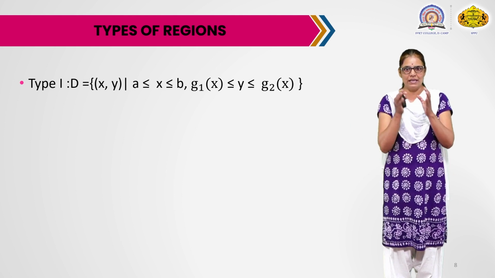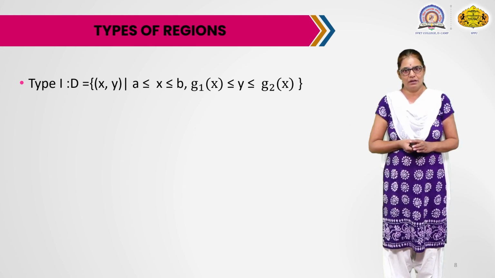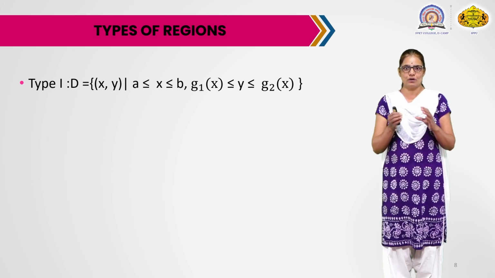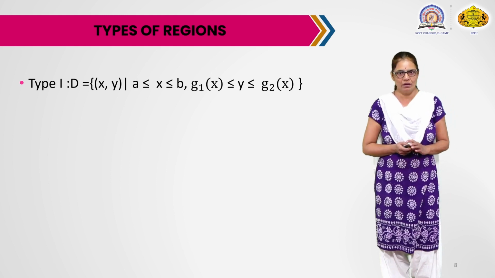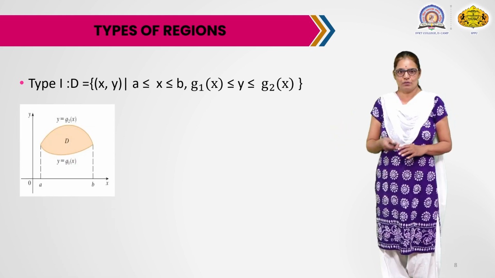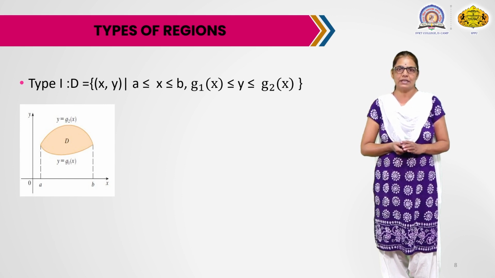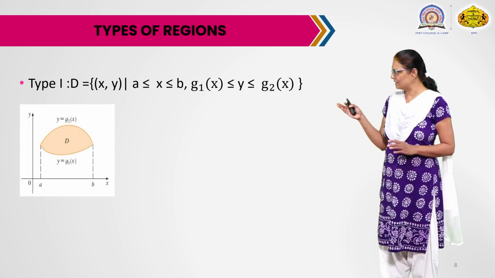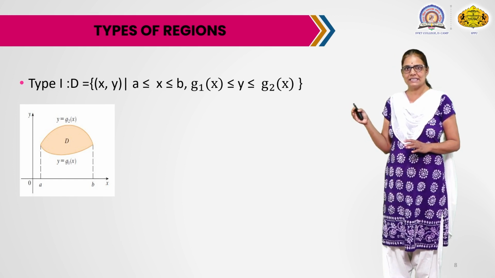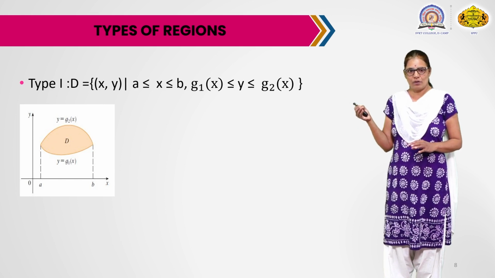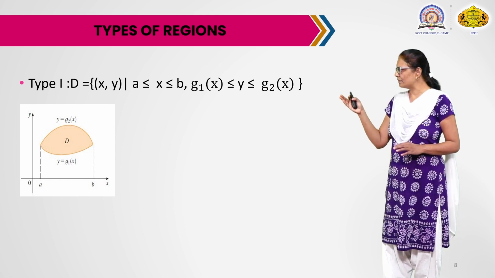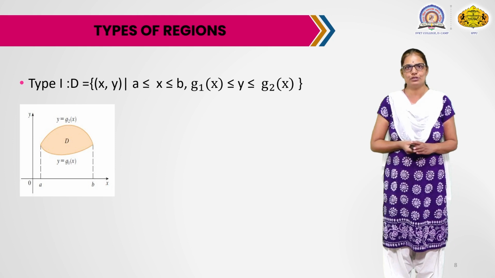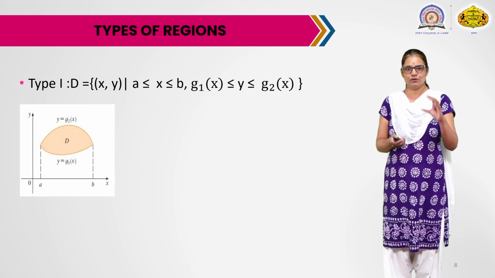This region is bounded between the two curves g1 and g2, both continuous on the closed interval a to b, and between the two straight lines x equals a and x equals b. Here region D is bounded by the lower curve y equals g1 of x and the upper curve y equals g2 of x. So this region is said to be type 1.